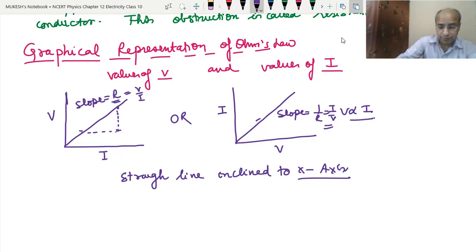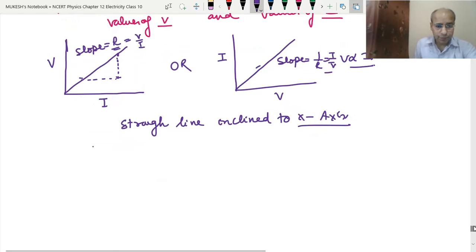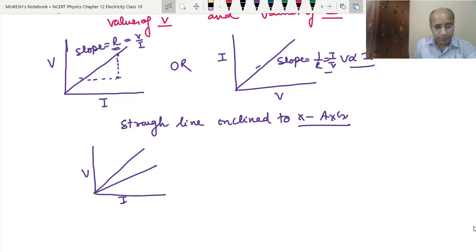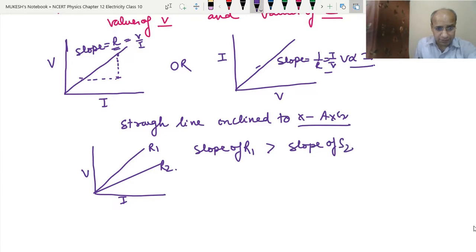Okay. So let's take an example. Suppose V is given here, I is given here, and these are 2 wires. This is the resistance of the first wire and this is the resistance of the second wire. Here the slope of R1 is more than the slope of R2, because this is more steep, this is less steep. So that means the resistance R1 is more than R2.